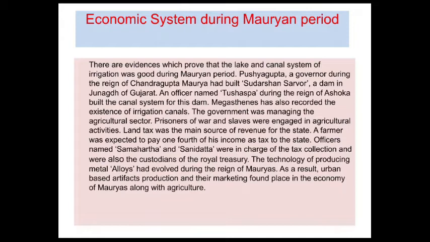The technology of producing metal alloys evolved during the reign of the Mauryans. As a result, urban-based artifact production and marketing found a place in the economy of the Mauryans along with agriculture. So there were many materials and sources.